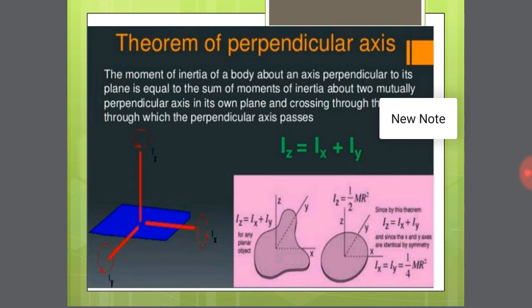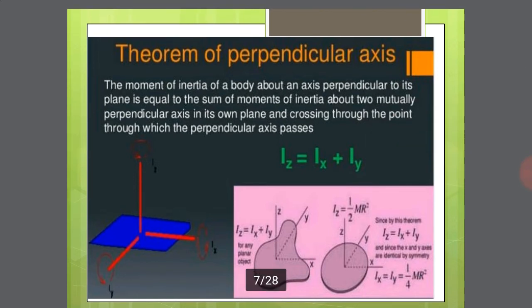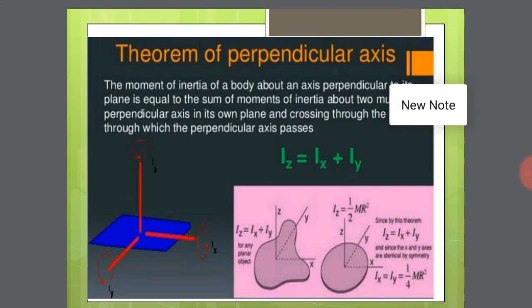So on what factors does moment of inertia depend? There are three important factors. First one, mass of the body. Second one, shape and size of the body. Third one, axis of rotation. These three factors affect the moment of inertia.